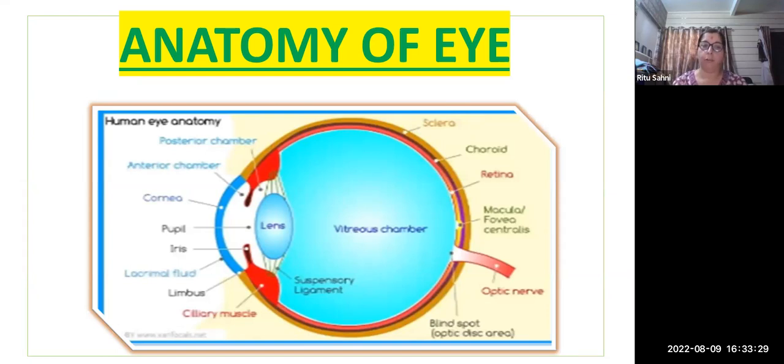So we can understand there is an anterior chamber and a posterior chamber, where the intraocular pressure comes from the aqueous humor, and there is the vitreous chamber where the jelly-like gel is. It gives stability and the spherical shape to the eye. There is also a ligament called the suspensory ligament, which protects the lens so that the lens will not be displaced from its place. This is also very important when we talk about the articular.